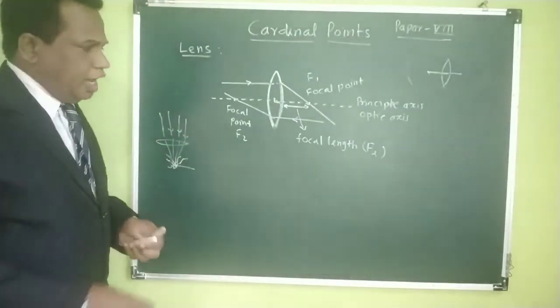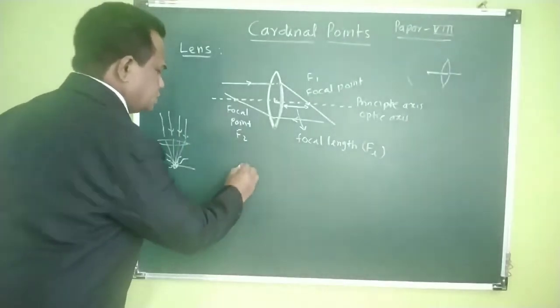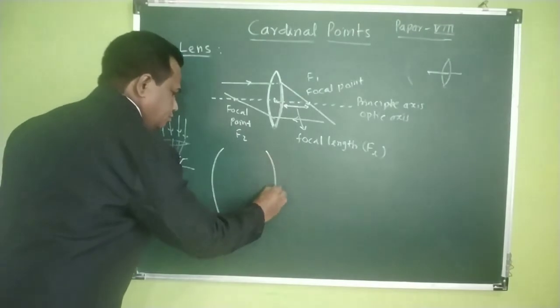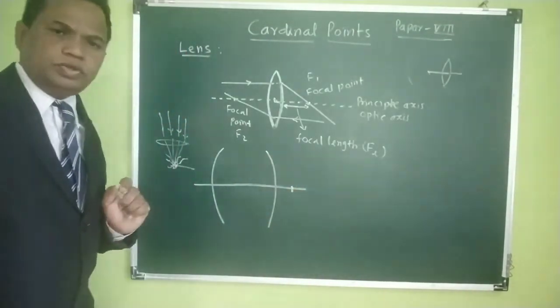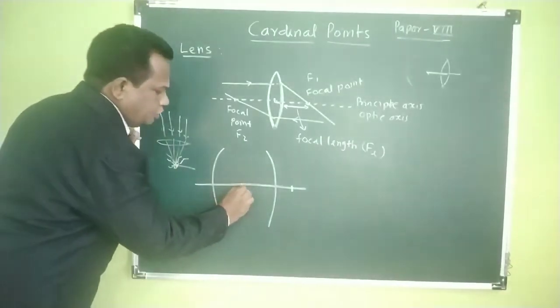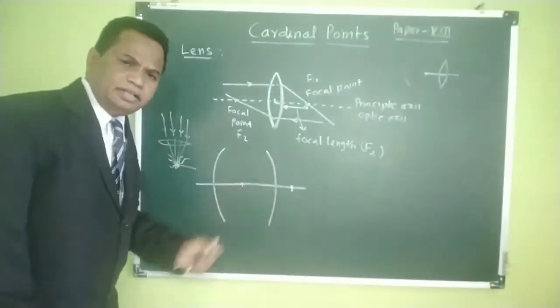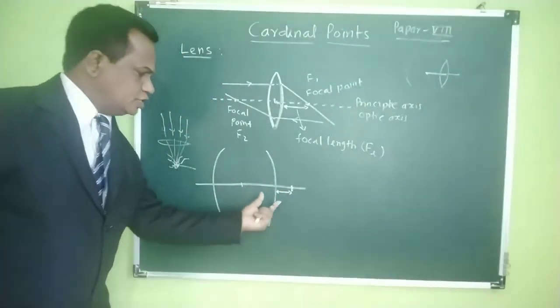Now, what will happen if we produce this lens as a very thick lens, and the focal point is very near to this thick lens? Can you neglect this length? If you measure the focal length from this surface, it is very small.